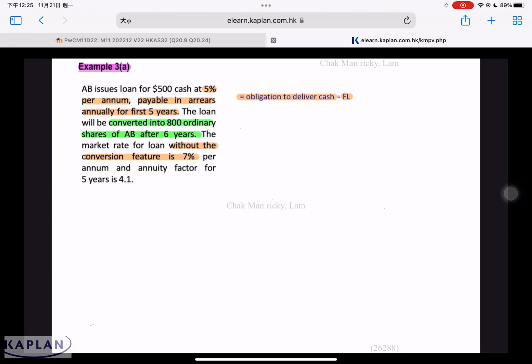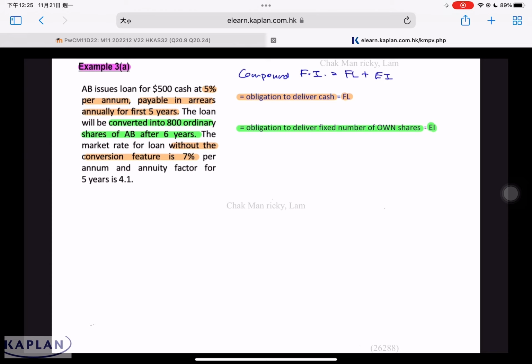In this case, there are two components. The first component is the obligation to deliver cash. It represents a financial liability. The second component is the obligation to deliver a fixed number of own shares. It represents an equity instrument. We call this a compound financial instrument. A compound financial instrument means any instrument that contains both. We have to account for them separately.